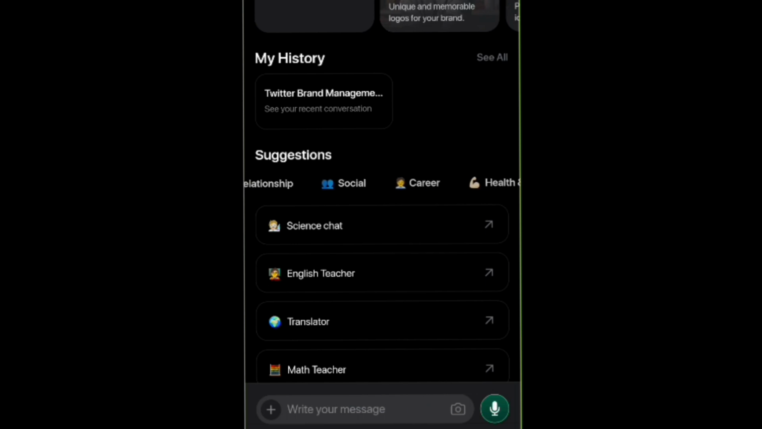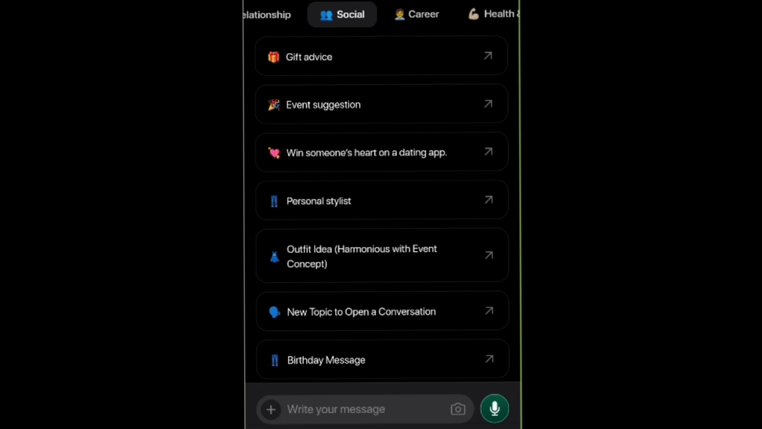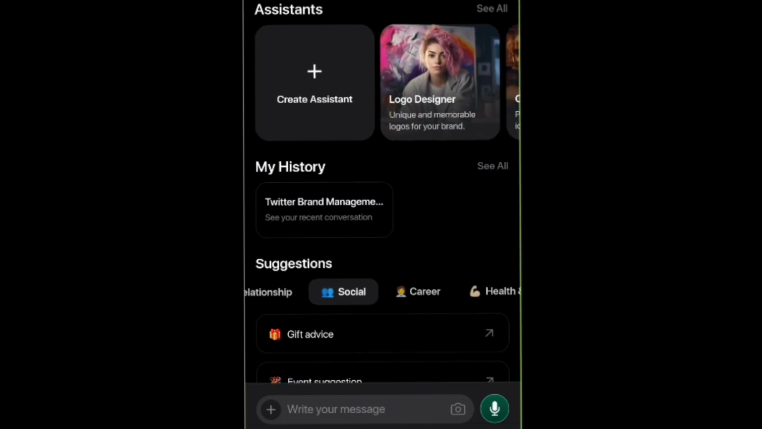So you can see now. Let's look at this social. You can see, wow, it's very good and nice. It is free. Just download the app, then you are good to go.